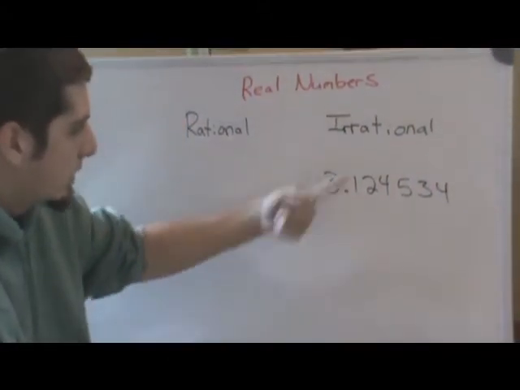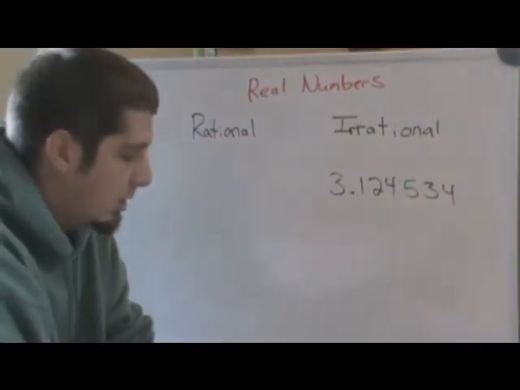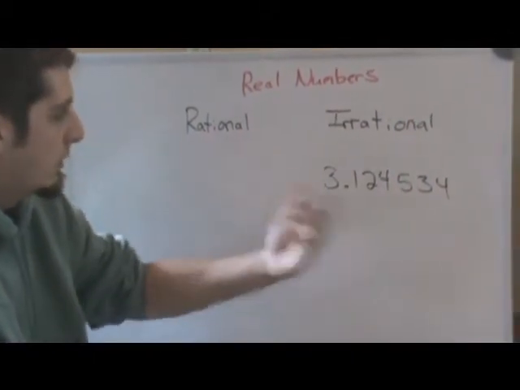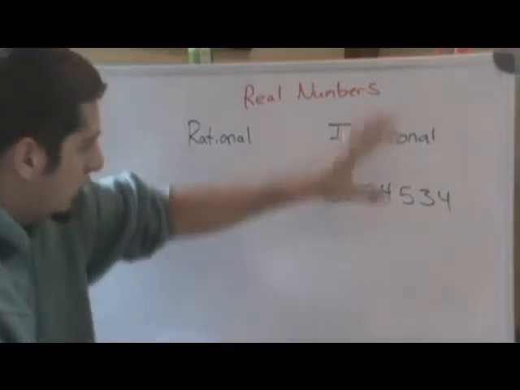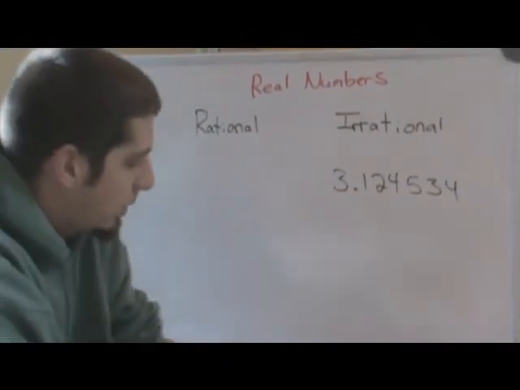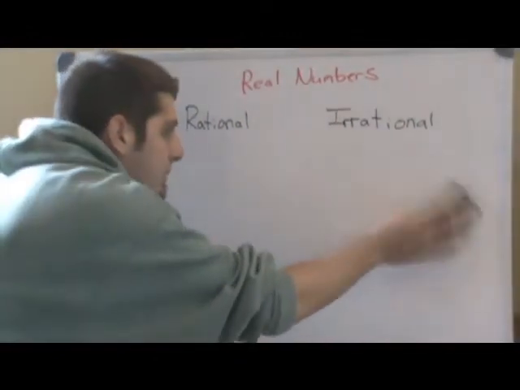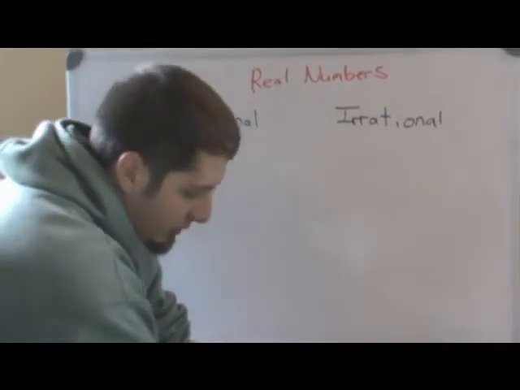So the value of this number is constantly changing every time you discover a new digit. This is why these are called irrational numbers, because their decimals go on forever and they never repeat.